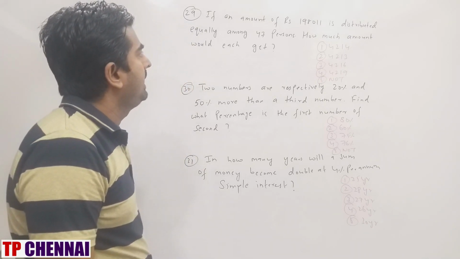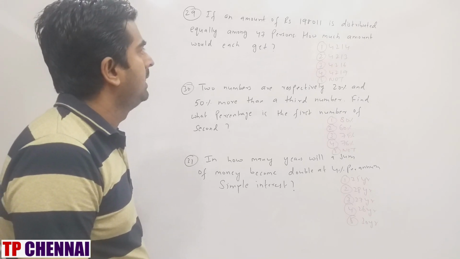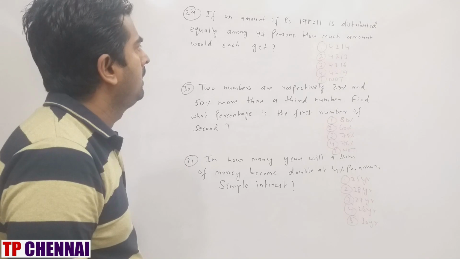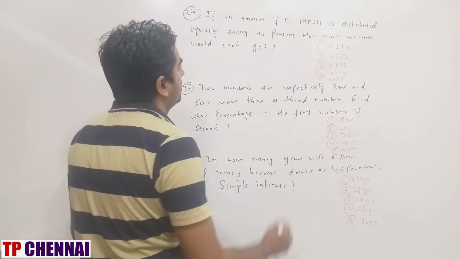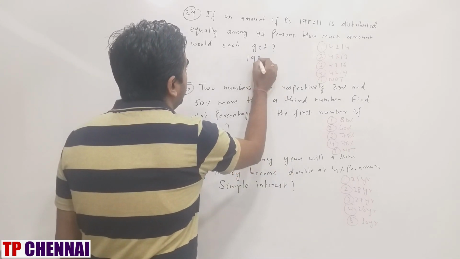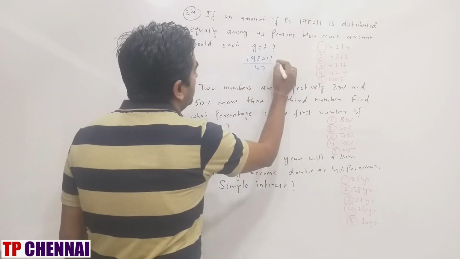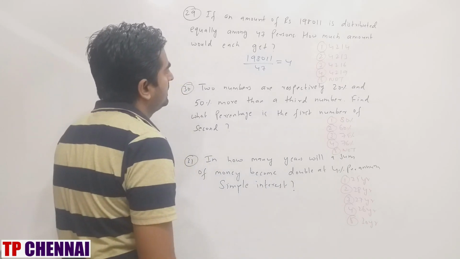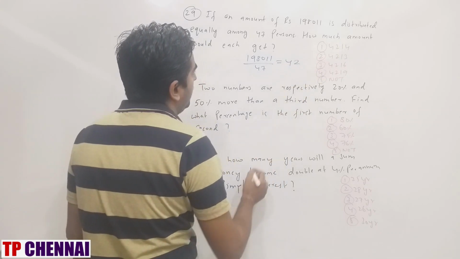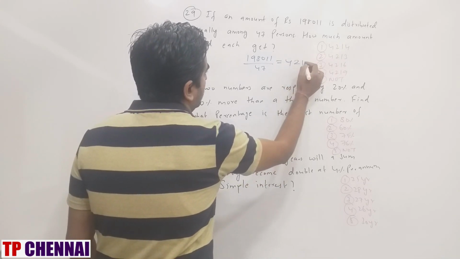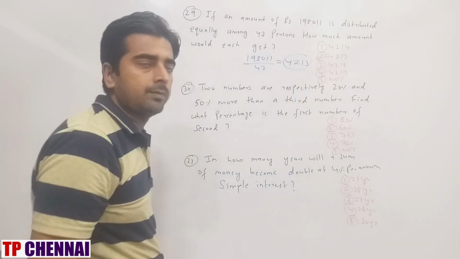If an amount of rupees 1,98,011 is distributed equally among 47 people, how much amount would each get? They have given you 1,98,011. So each person will get how much? 1,98,011 divided by 47. 4 times is 188. So this is how much? 0, 2 times 94, 611. So this is 1 time, 3 times. 4213 is my answer.